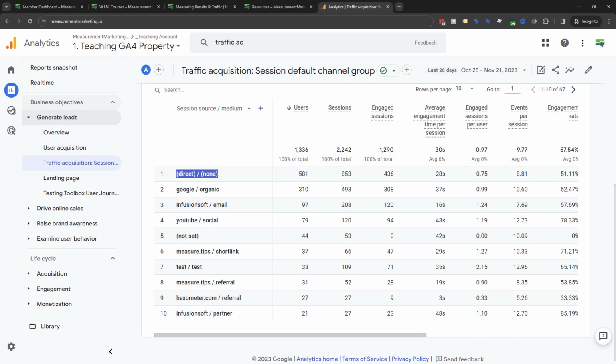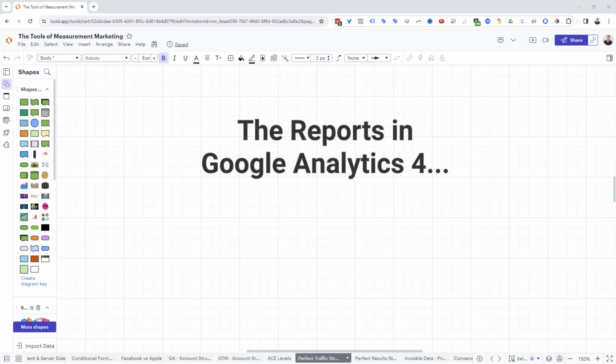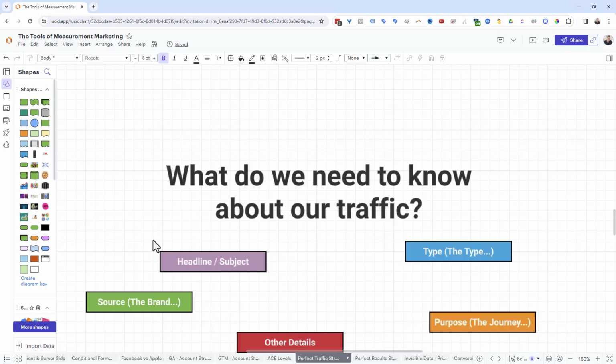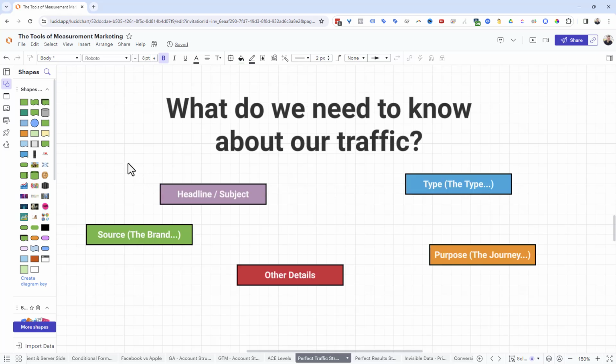Now I'm going to flip back, and before we dive into how we do all of this stuff, let's talk about the questions that we want to answer around our traffic. And for me, there's really three big ones, and there's a couple of extra ones. I would always start with the big three, and then when you get some experience, you add on the other two. That's kind of how I think about this. So always get good enough to get going.